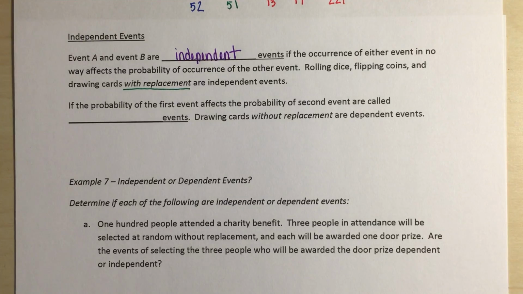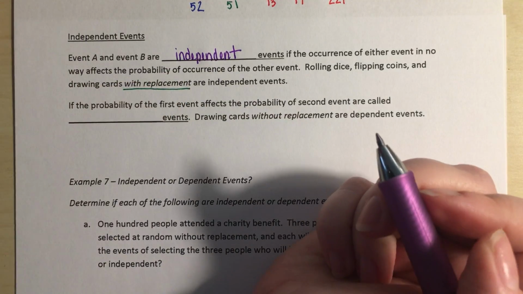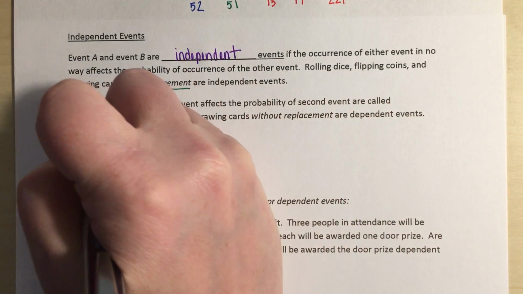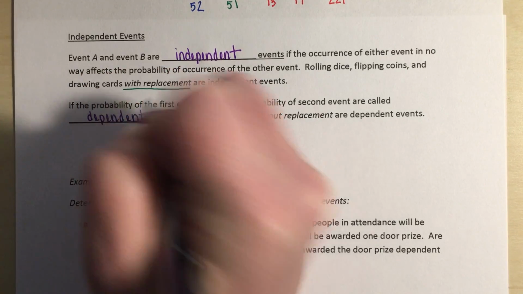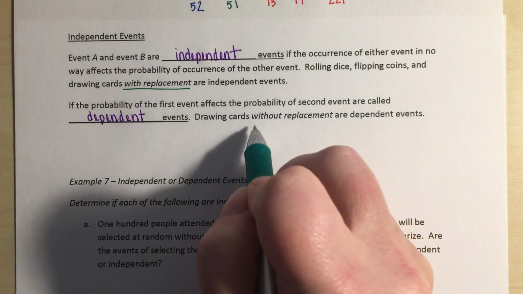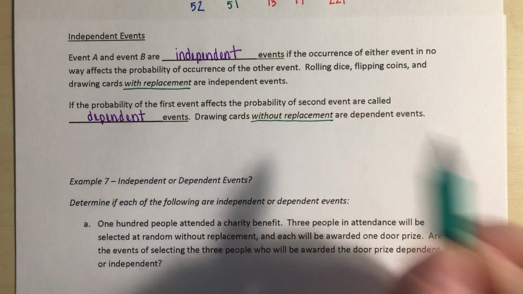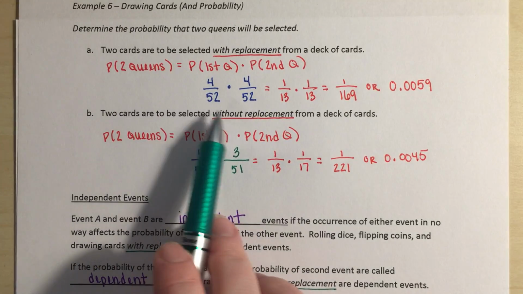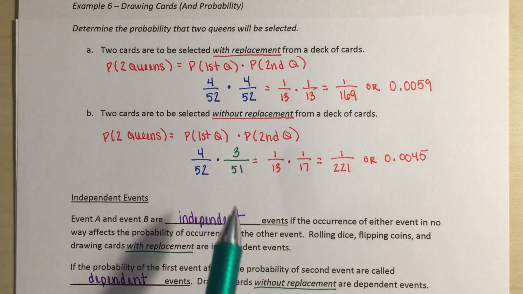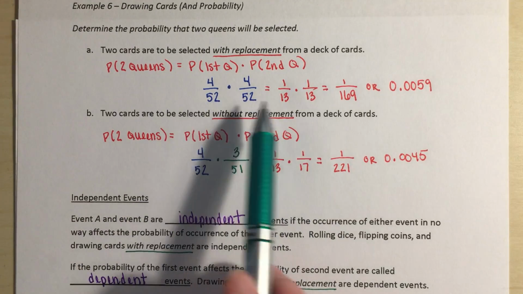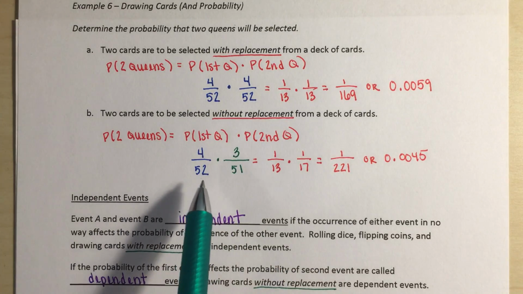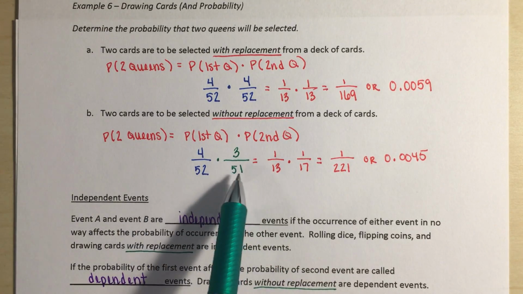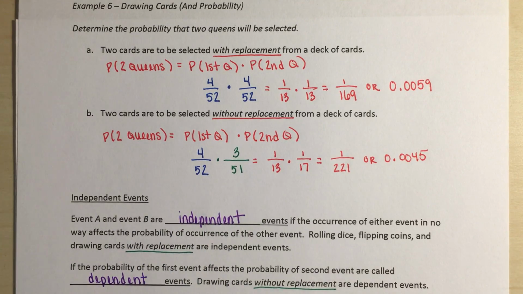are independent events. Right? If the probability of the first event does affect the probability of the second event, then we are called dependent events. Right? Drawing cards without replacement are considered dependent events. And if we look at this again, with replacement, those probabilities didn't change, but without replacement, they did. So with replacement, we are independent because this one doesn't affect that one. Without replacement, we are dependent because what we have here depended on that first probability.